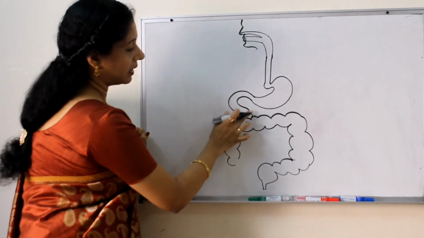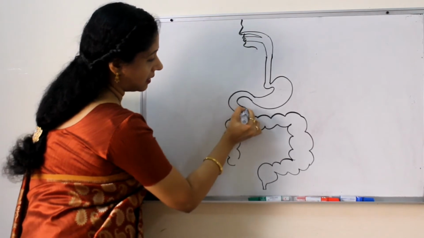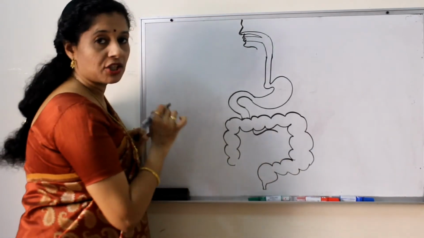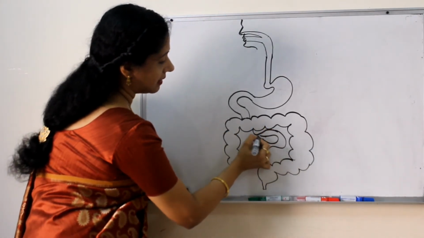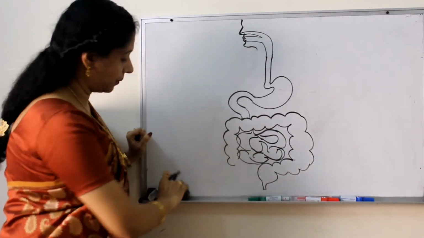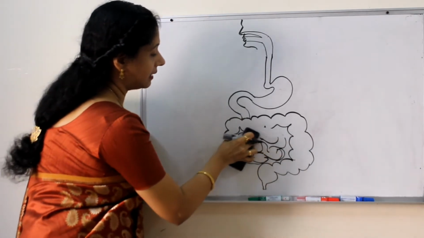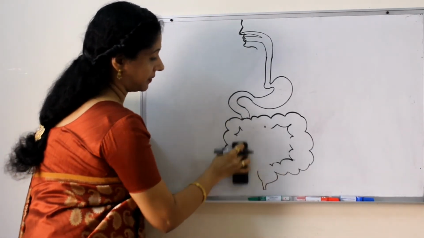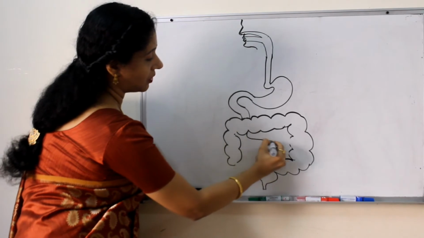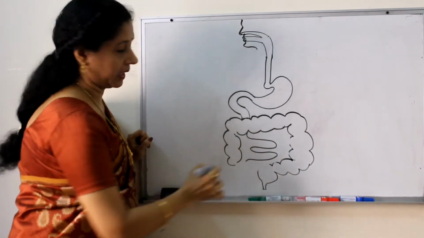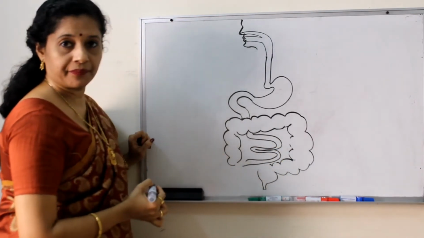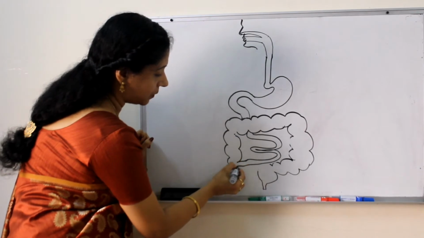Now we have to continue the small intestine from where we stopped. It was here. From where we stopped, from here. See, if you can manage to draw the coiled part like this, very properly, it's up to you. But if you find that difficult, there is another way of drawing it. You can just draw this way, simple way. Okay, small intestine. It is opening into the large intestine.